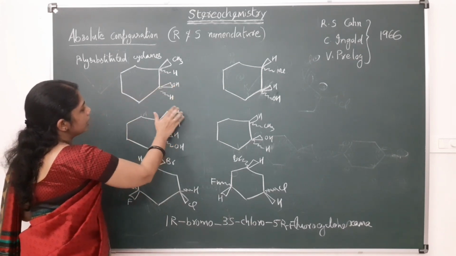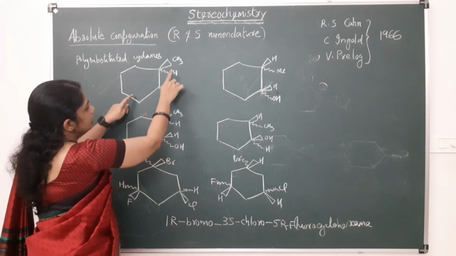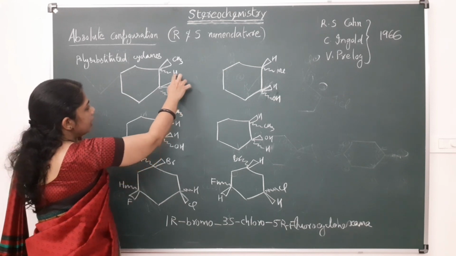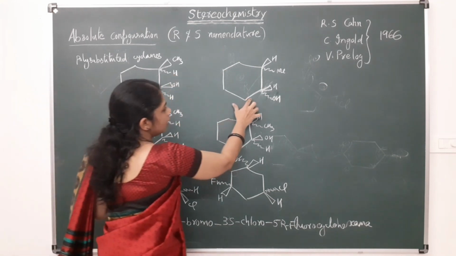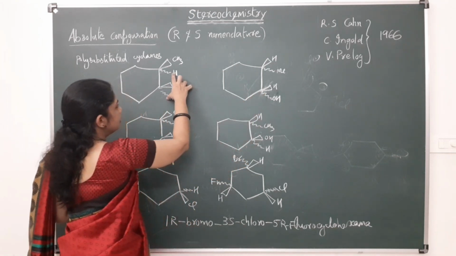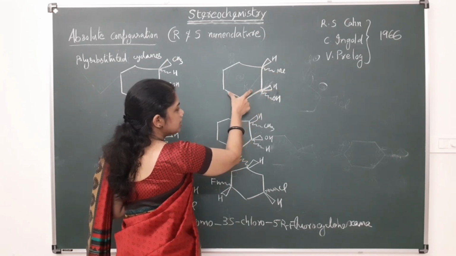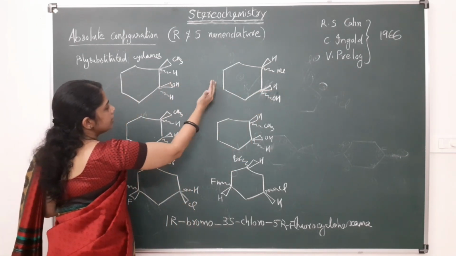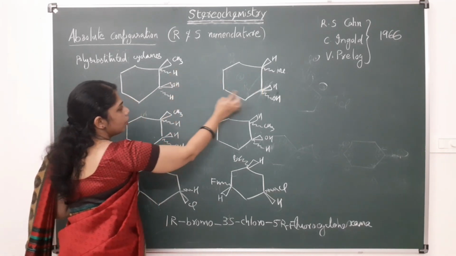For example, compare these molecules. This is CH3 here, hydrogen, here OH, here hydrogen are on the same side, so this is a cis isomer, and here also both hydrogens are above, this is also cis. These two are cis isomers, and they are mirror images: here CH3 above, here CH3 below, here OH is above, here OH is below.